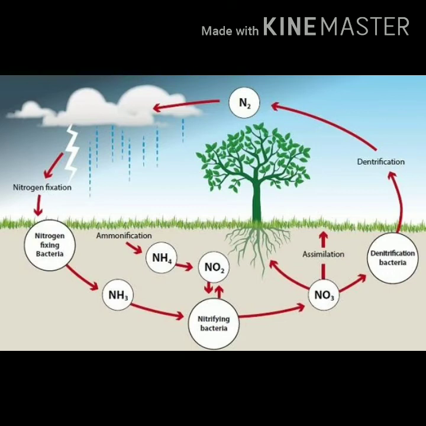In this way, the nitrogen gas which was removed from the atmosphere during nitrogen fixation is put back into the atmosphere. Okay, so from the atmosphere, nitrogen gas is used again during nitrogen fixation, and the nitrogen cycle is repeated in nature again and again. As a result of the nitrogen cycle in nature, the percentage of nitrogen gas in the atmosphere remains constant.